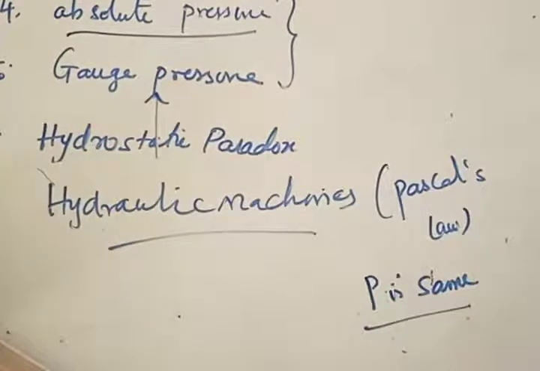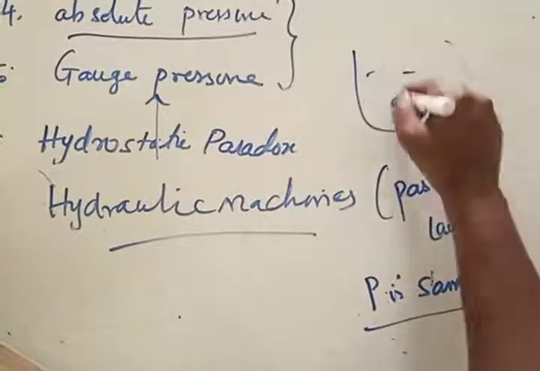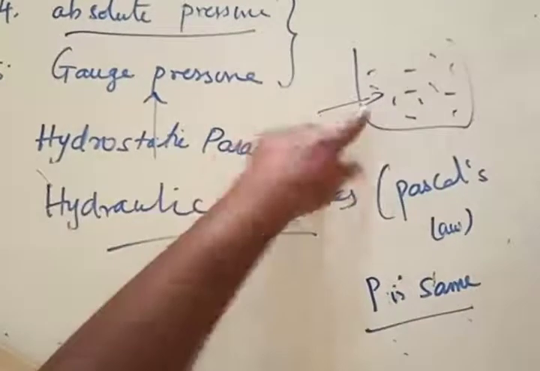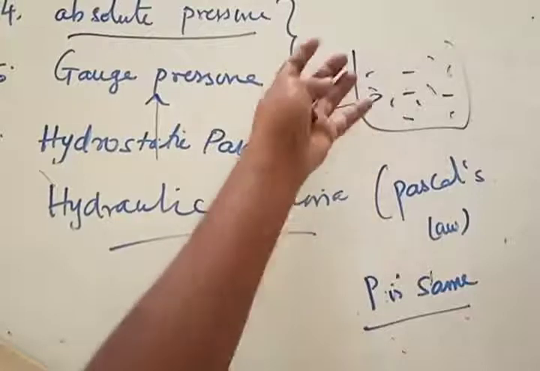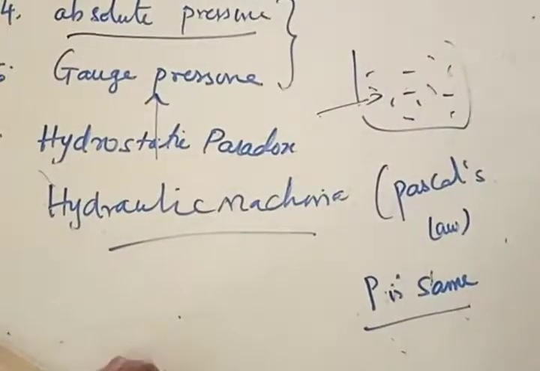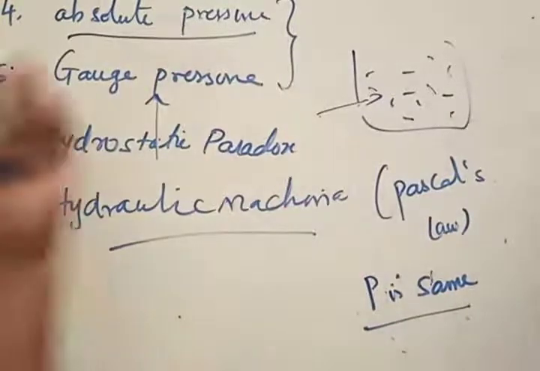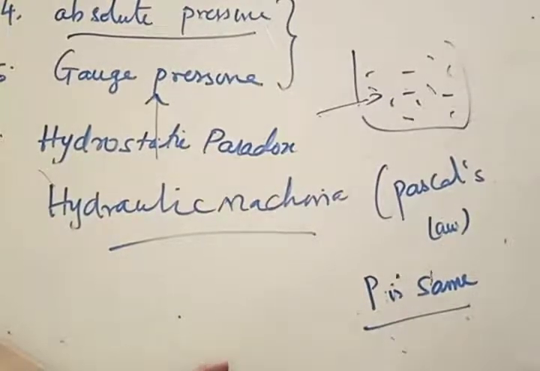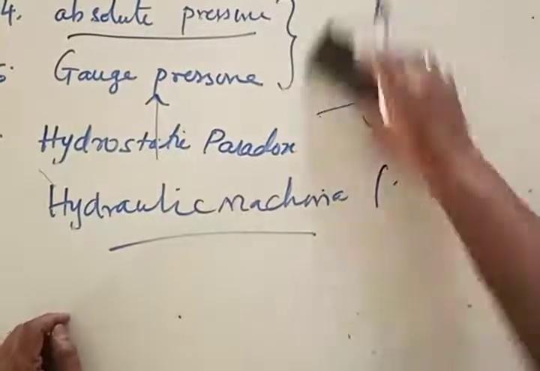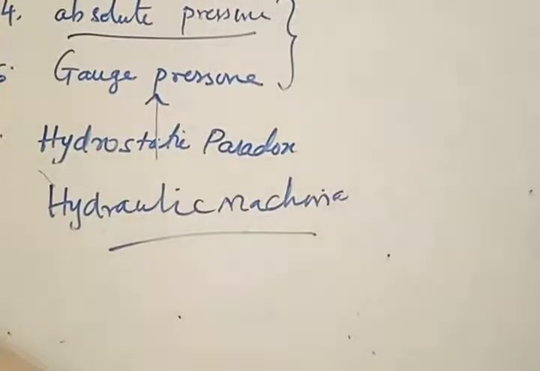Take a jar with a fluid. If you apply pressure at one side of the fluid, what happens? This pressure is distributed equally to all the points. You can take a balloon, fill it with water, put holes at different places, and try to press it from the top. We will find that water comes out with the same pressure at all the locations. However much external pressure you apply, the fluid comes out at different locations with the same pressure. This is called the distribution of Pascal's law. Pressure acting at one point is distributed equally in all directions.